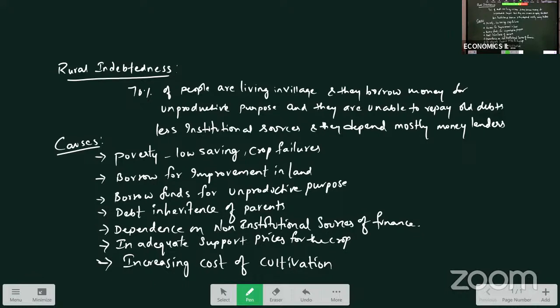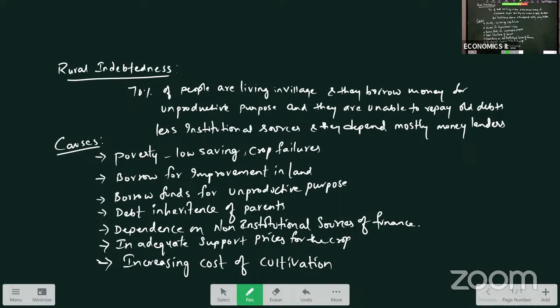And debt inheritance: the debts taken by the previous generation, by their parents or grandparents, are still continuing. It is becoming a burden for the rural poor. Dependence on non-institutional sources of finance: as there is a lack of institutional sources of finance, most rural people depend on non-institutional sources.